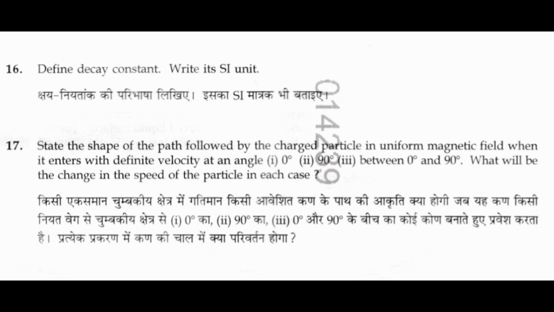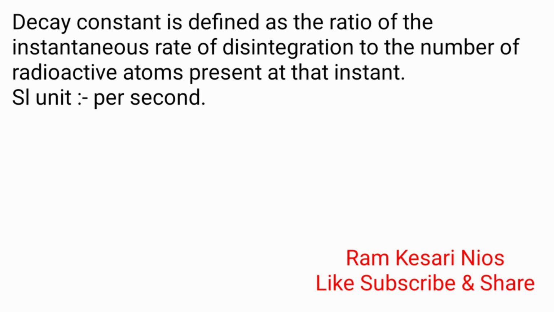16. Define decay constant. Write its SI unit. Decay constant is defined as the ratio of the instantaneous rate of disintegration to the number of radioactive atoms present at that instant. SI unit: per second.